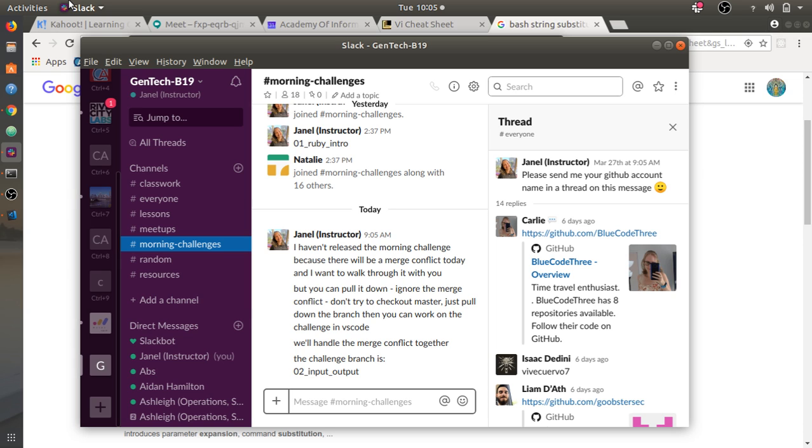All right, what about this operator? Does anybody know what this operator does already? I know some of you do. Yeah, Liam? Puts it in the array. Yes, and where does it put it in the array? At the very end. So this is probably the way that you would add something to the end of an array. What is another method besides the shovel? People call that the shovel. Push. Push is the other way. The shovel is kind of a shorthand for push, or an alternate way to say push. And what that does is it adds the element to the end of the array.